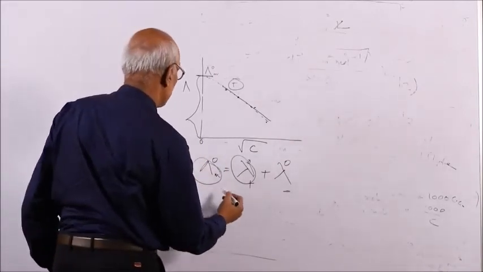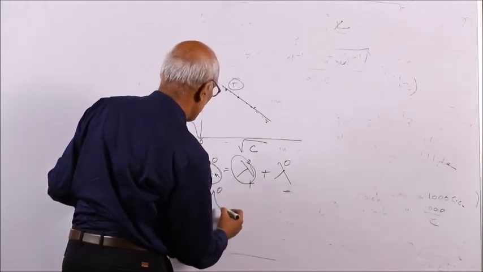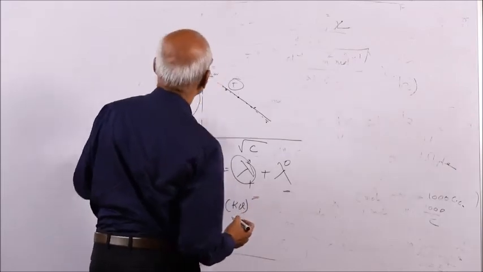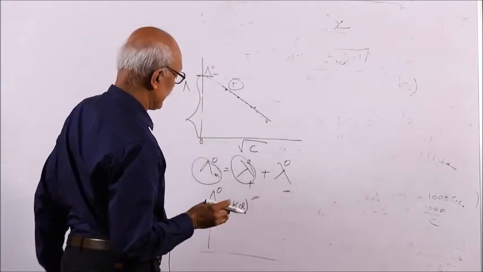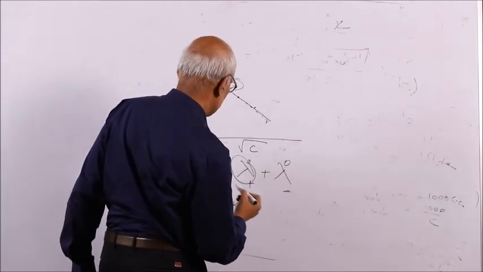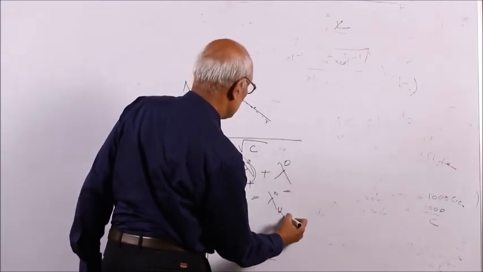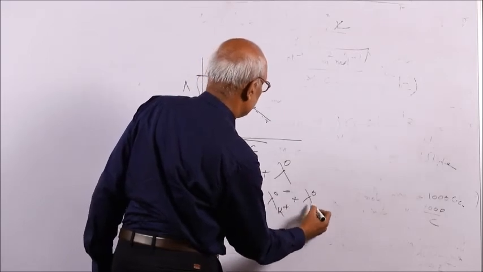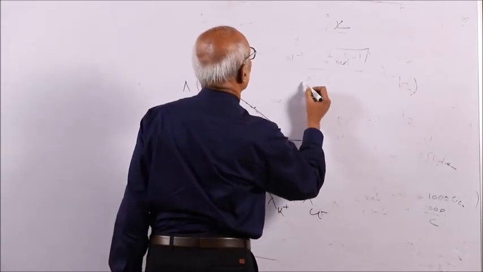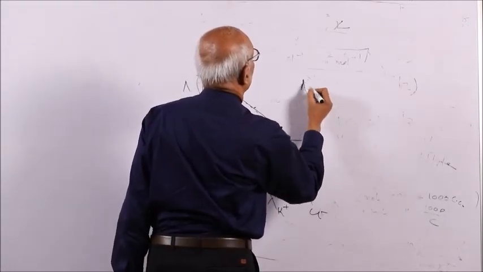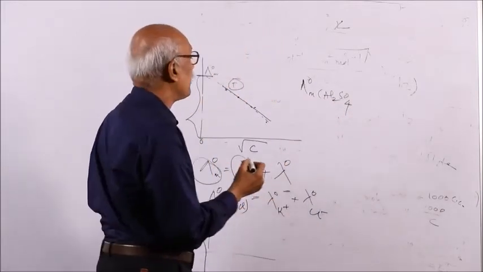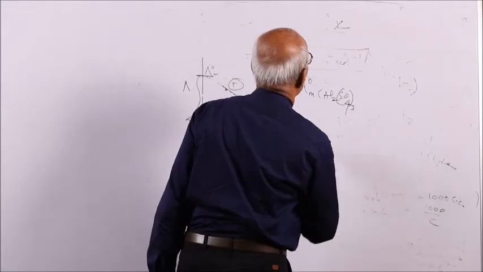As for example, suppose lambda 0 m for potassium chloride at infinite dilution, your dissociation is complete. There are no associated molecules, all will be dissociated into ions. So lambda 0 m will be lambda 0 K plus lambda 0 Cl minus, remember. But suppose you are asked to find out the lambda 0 m of aluminium sulfate, how can you find out?